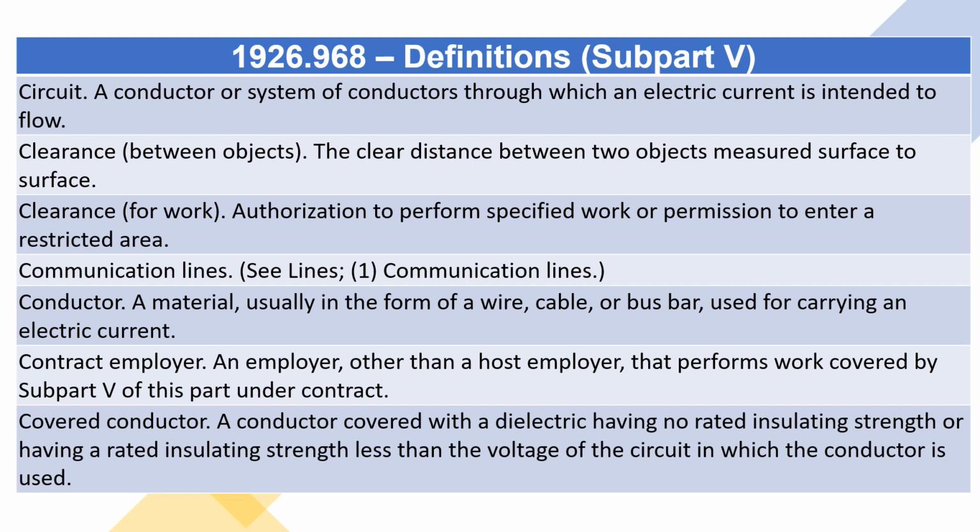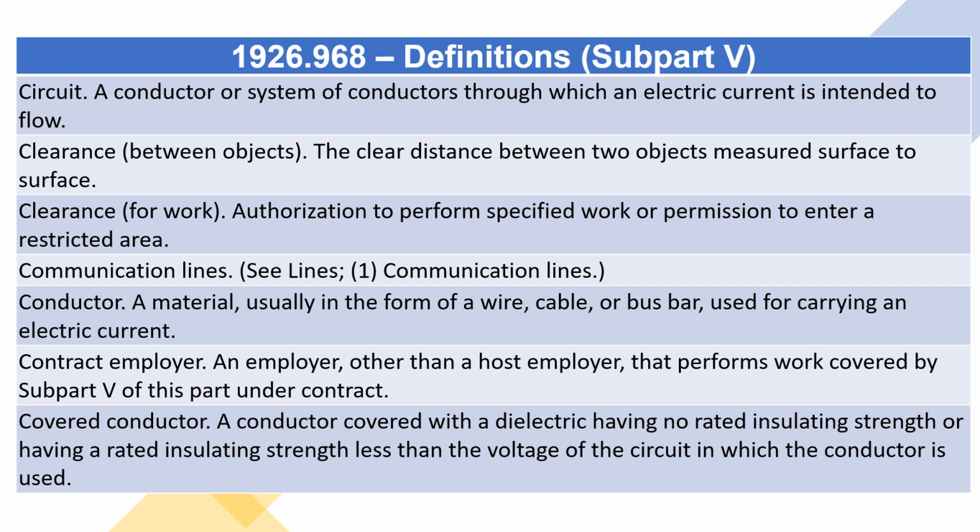Communication lines. See lines, 1. Conductor. A material, usually in the form of a wire, cable, or bus bar, used for carrying an electric current. Contract employer. An employer, other than a host employer, that performs work covered by Subpart V of this part under contract.